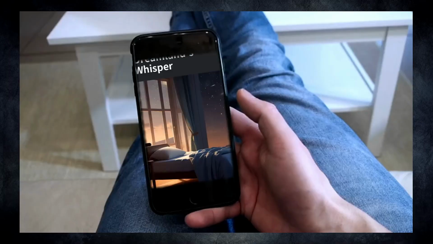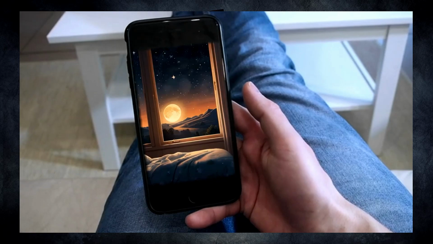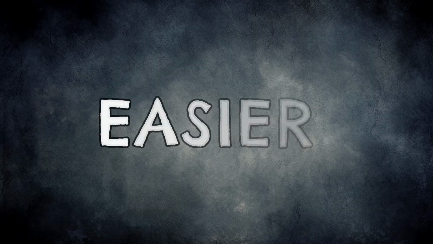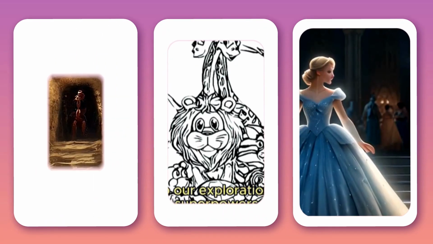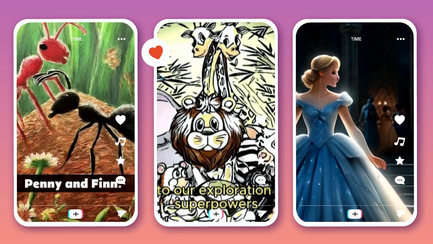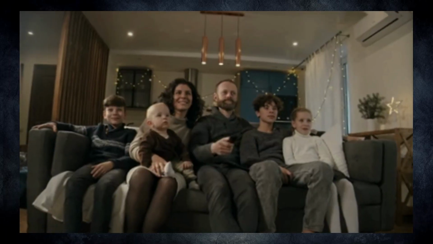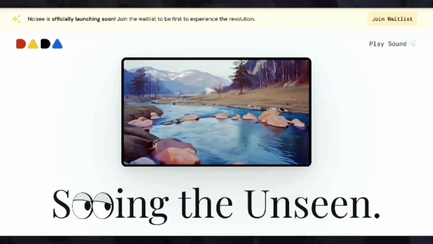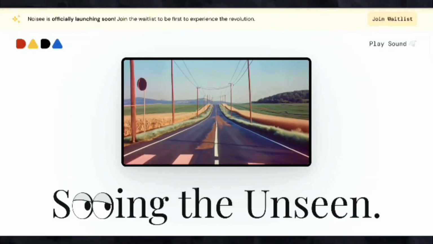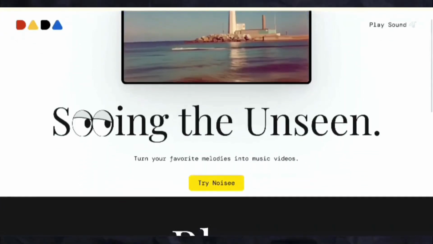By using this tool, we can create fun and educational content for children, making content for kids even easier. With this technology, we can create creative stories, animated videos, and interactive learning experiences that are helpful for their development and entertainment. Well, I'm talking about Noisy AI here. Convert your favorite melodies into any music video.